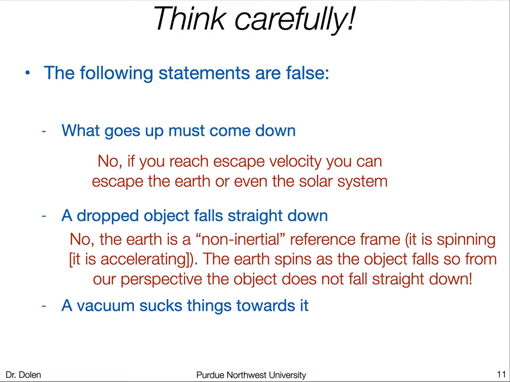So if you had a 100-meter deep well and you dropped a penny in it, it would not fall straight down. It would land a couple inches away from where you would think it would land, because the Earth has actually spun out from beneath it as it fell. This is a more complicated effect that you may learn in, for example, an intermediate mechanics class in the physics department.